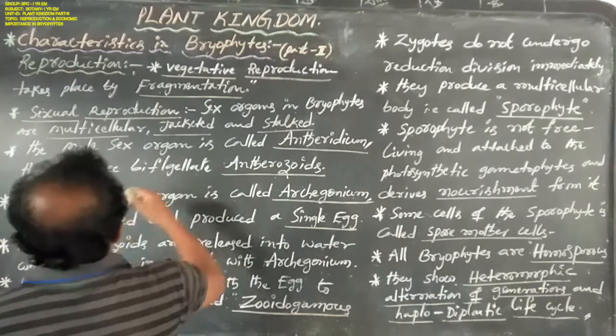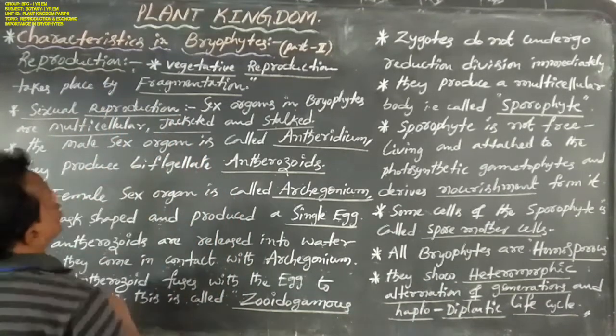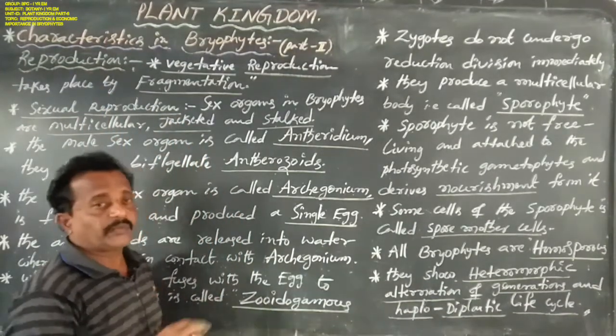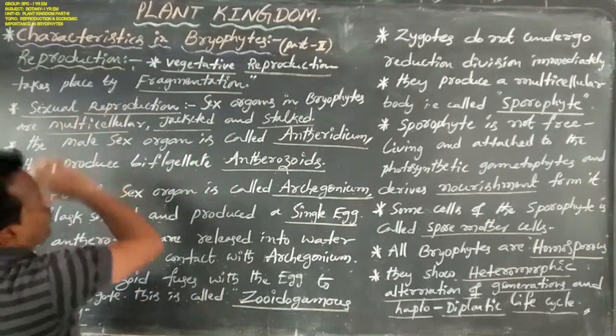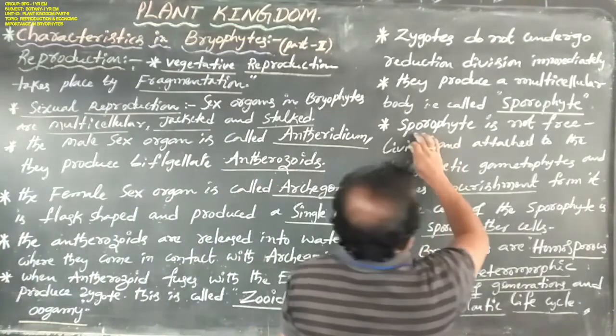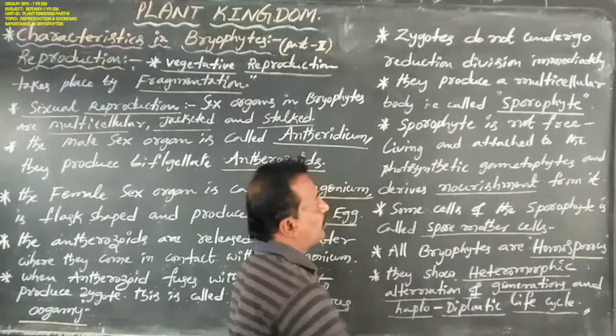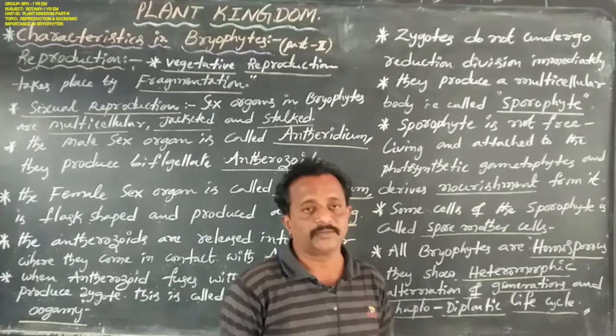Reproduction is of mainly three types. One is vegetative reproduction. Second one is sexual reproduction. Third one is asexual reproduction.